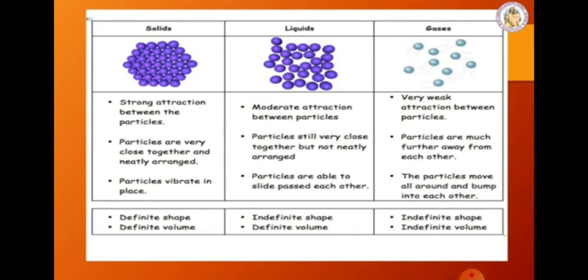First we are going to study about solid. In a solid, the particles are closely arranged. It has a definite shape. For example, if you take an apple, it has a shape. Like that, solids have a definite shape. The particles are arranged in a fixed and regular pattern. Particles can only vibrate in a fixed position.